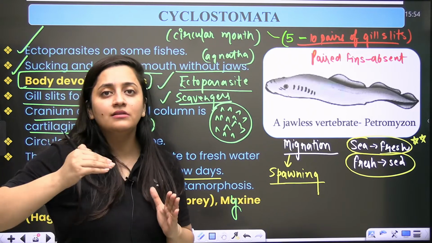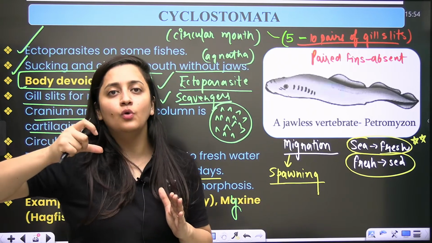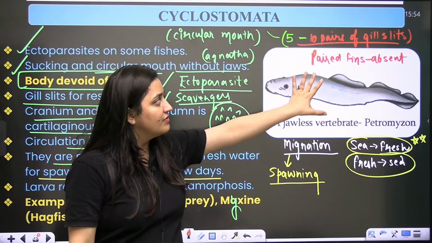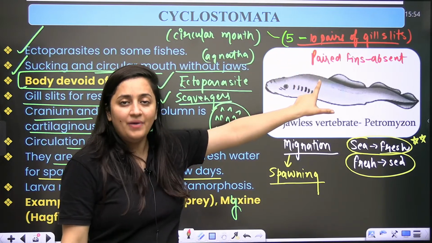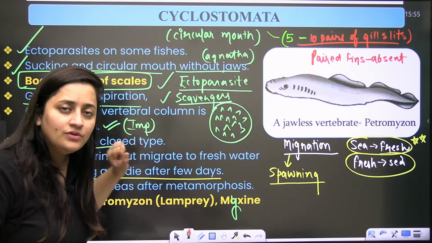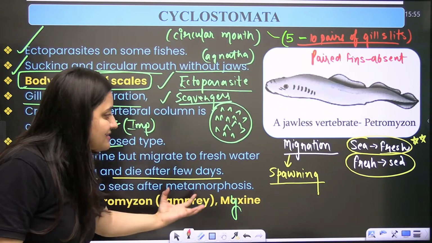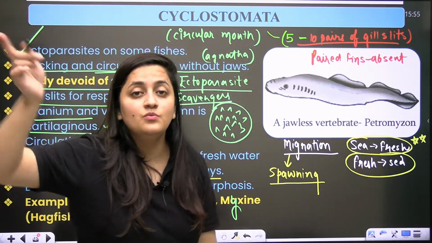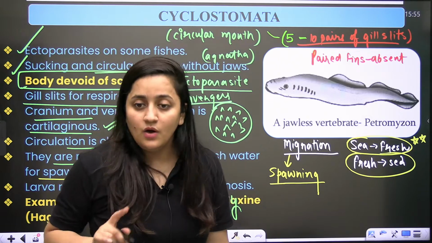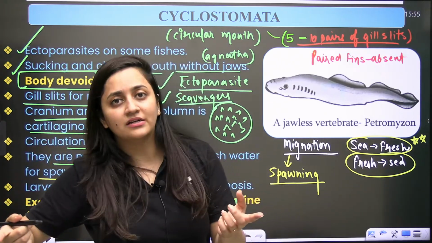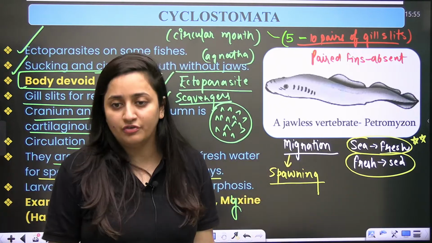Try to make proper notes, bache. For Cyclostomata: circular mouth, 5 to 10 pairs of gill slits, paired fins absent, migration is there. Then you can write down the examples. In the examples, these exceptions are important because they have been asked in questions. So read NCERT and practice questions. That will be more than sufficient for diversity.